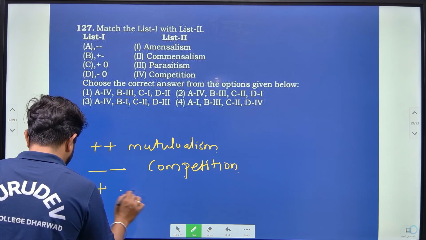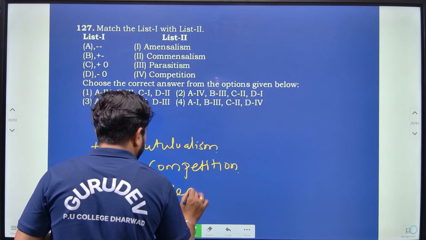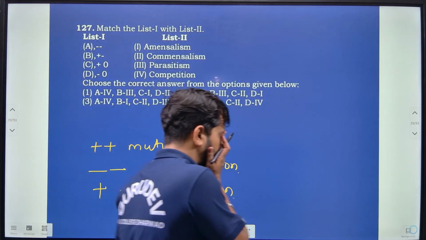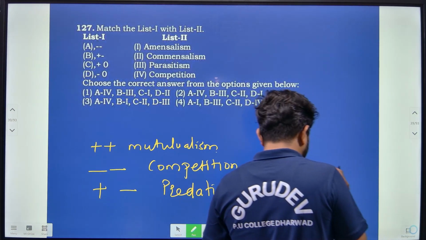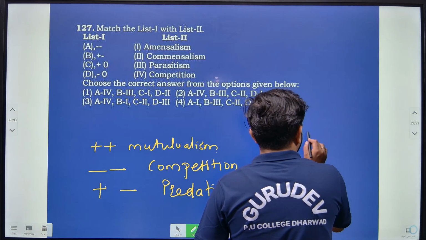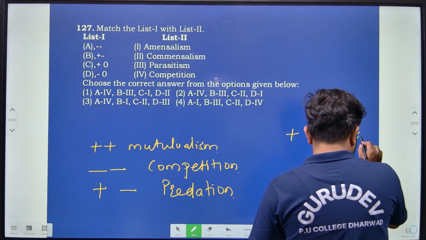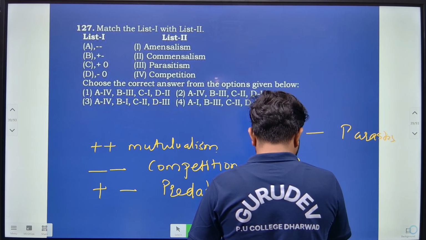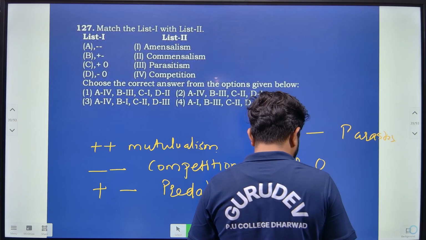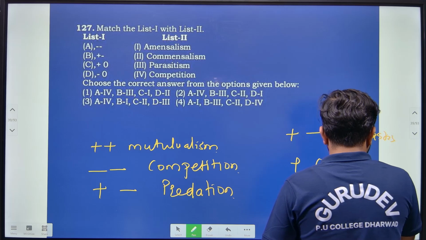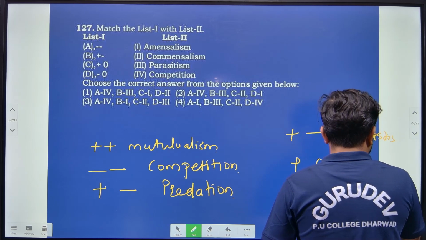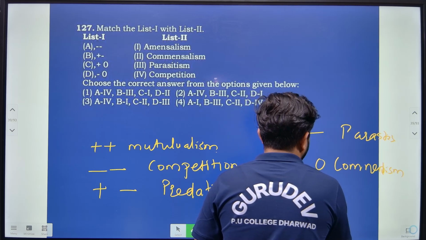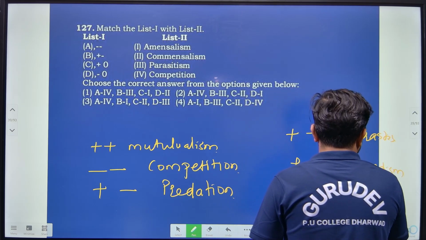Then plus minus is predation, one is benefited and one is affected. Parasitism, again one is benefited and one is affected. Then commensalism is where one is benefited and one is neither benefited nor affected. And lastly amensalism, where one is harmed and one is not benefited or affected.